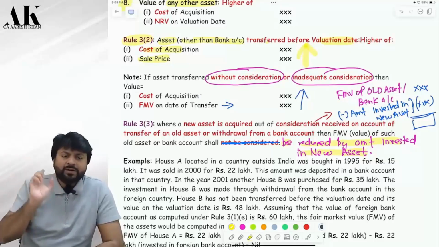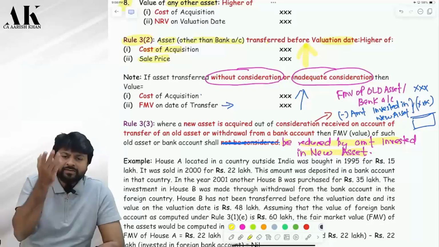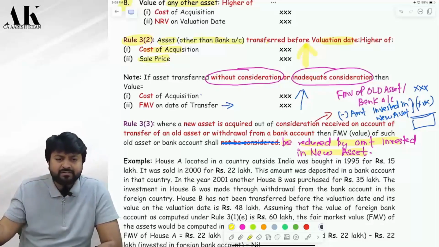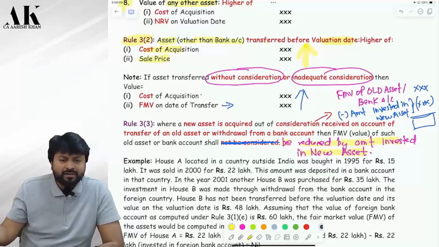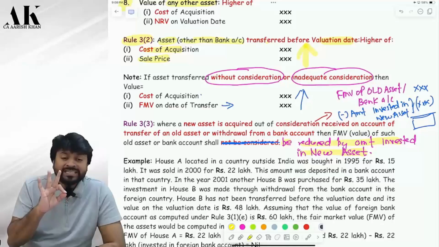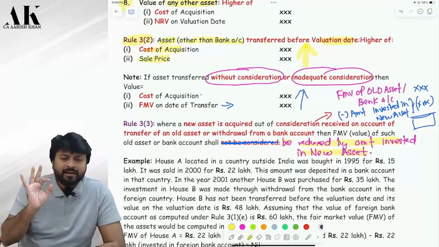What is the value as per rule 31 of house A? Cost or NRV, whichever is higher, 22 lakhs. But are you using that money to invest in house B? How much have you invested? 35 lakhs. That's why, as per rule 3.3, house A will be 0. House A will be 0, or not?